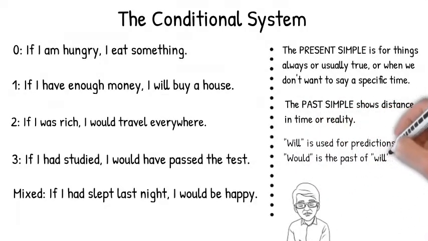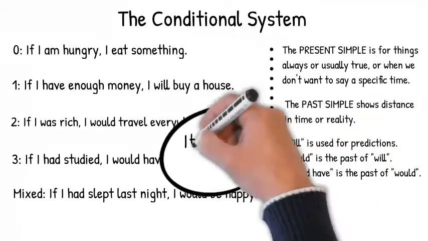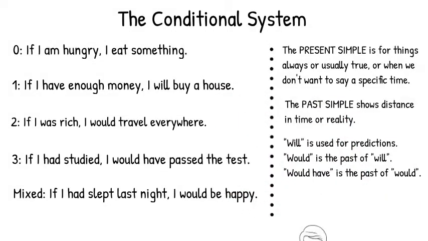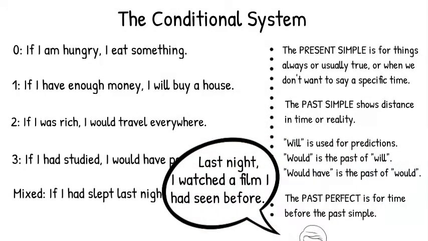And will is used for predictions. Would is the past of will. Would have is the past of would. When I say it will rain tomorrow, that's a prediction, a guess about the future. And the past perfect is for time before the past simple. When I say, last night I watched a film I had seen before, watched is the past simple for a time in the past, last night. And had seen is the past perfect to talk about a time before I watched the film, when I saw it for the first time.